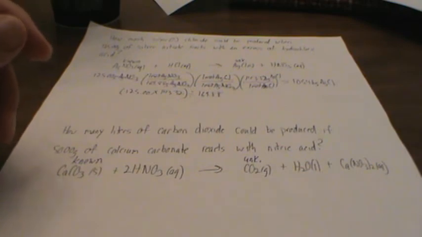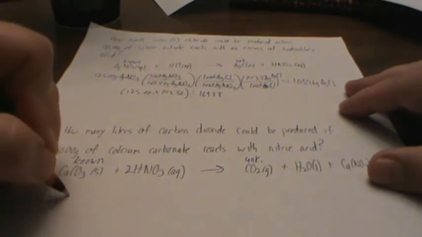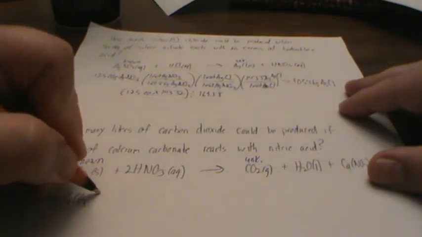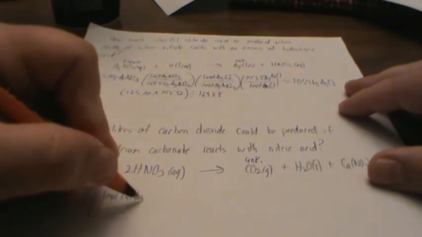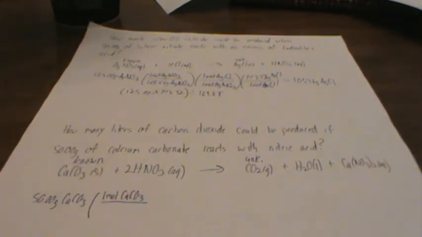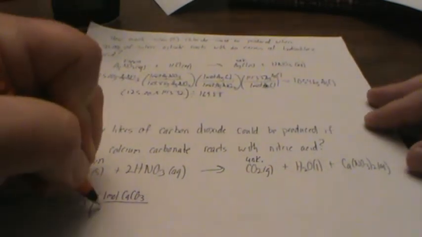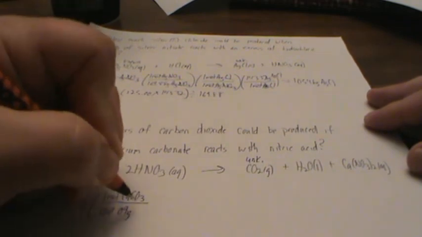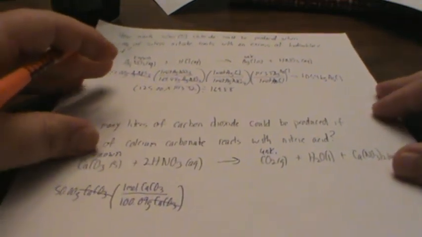And just like what we did before, we're going to start off with the amount of our known. We have 50 grams of calcium carbonate. We need to go to moles of known. So 1 mole of calcium carbonate over, we need to figure out the mass of calcium carbonate. So calcium 40.08 plus carbon 12.01 plus 3 oxygens, so 3 times 16. And I'm coming up with 100.09 grams. So grams of calcium carbonate get canceled out.